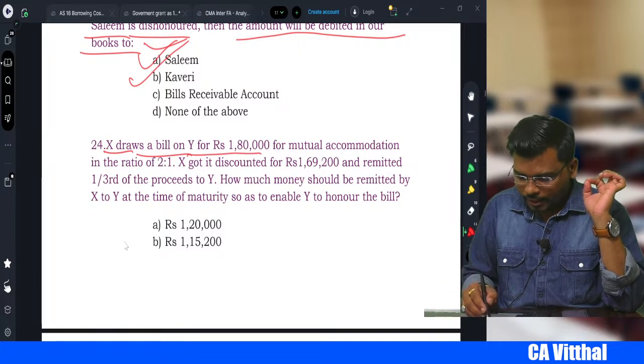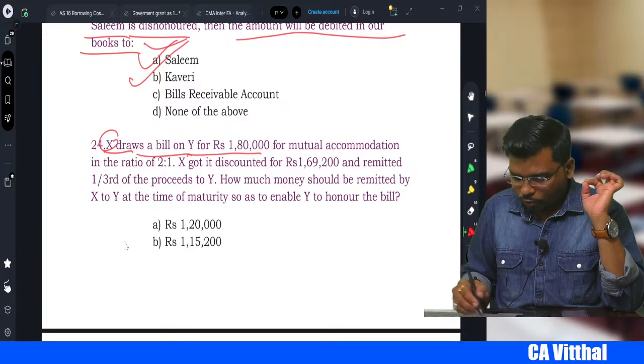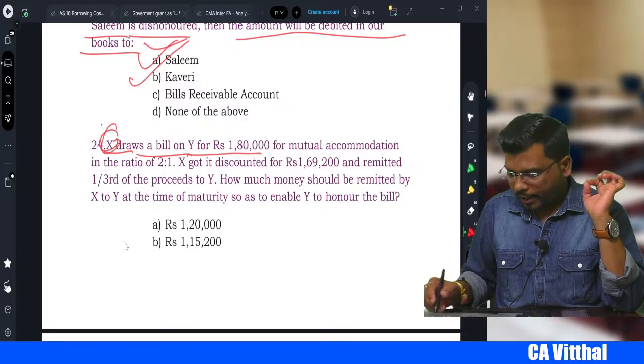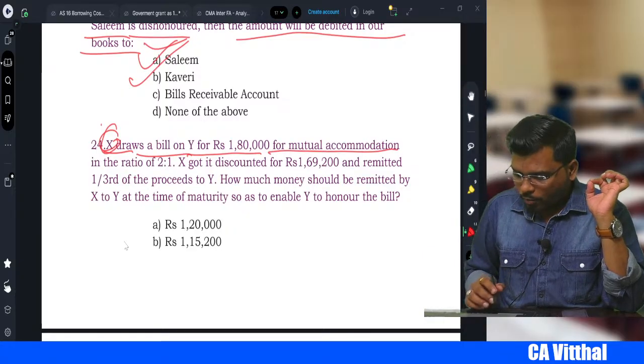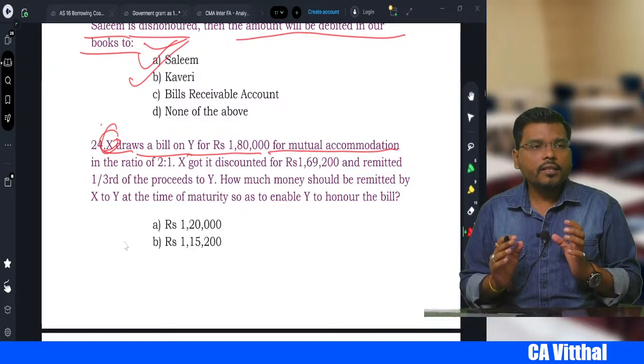Who drew the bill, sir? X drew the bill upon Y. Who is the drawer, sir? X is the drawer, Y is the drawee. For mutual accommodation. What does mutual accommodation mean? It is an accommodation bill.